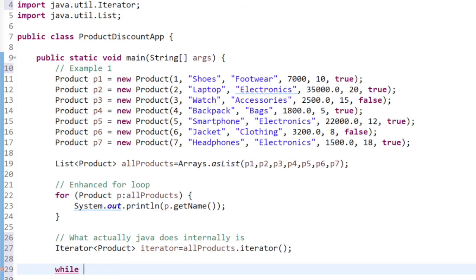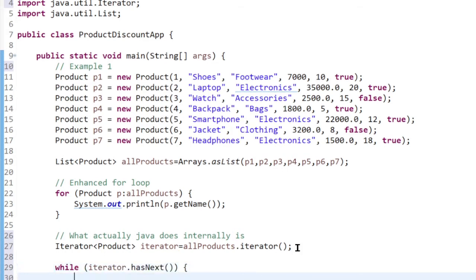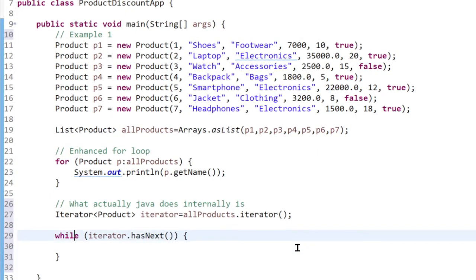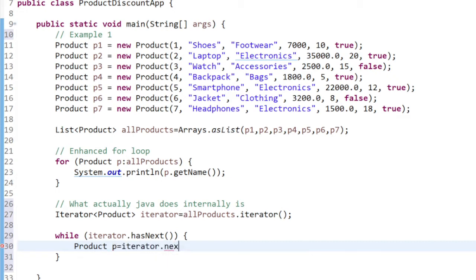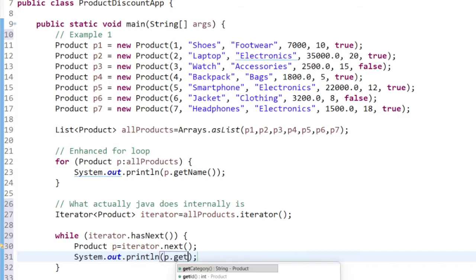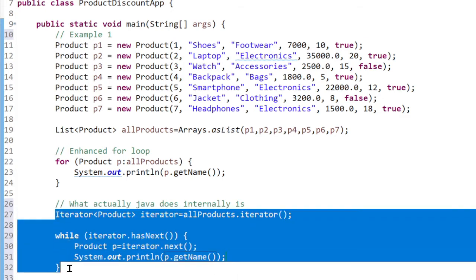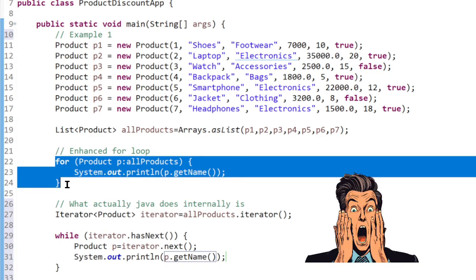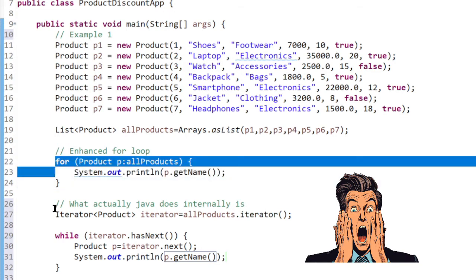Then it also generates this code: while iterator has next, Product p equals iterator dot next, and System.out.println p dot getName. So these many lines of code are shrunk into just 2 lines. In fact, both will give the same output.